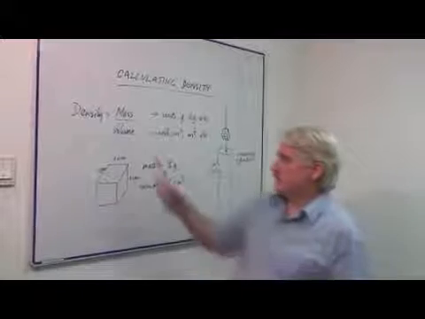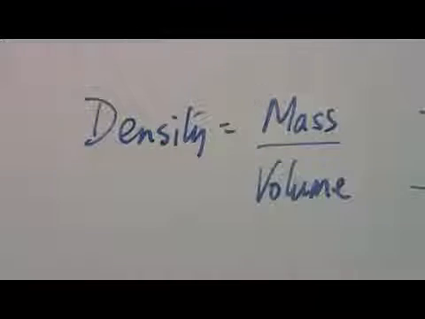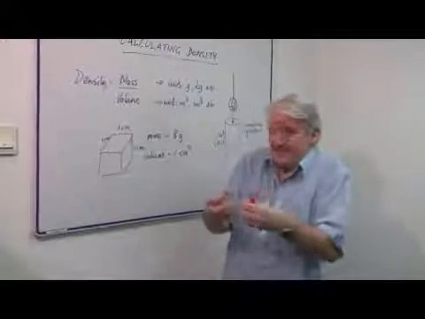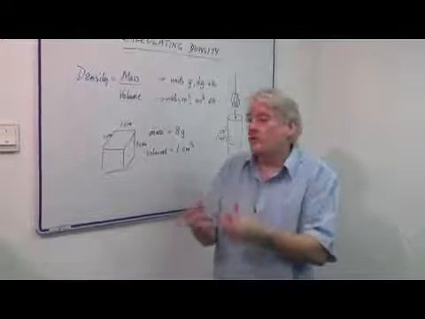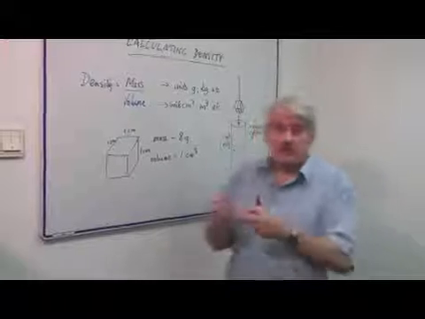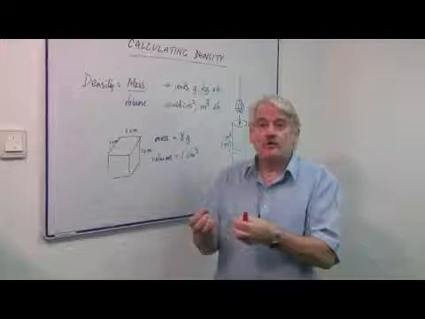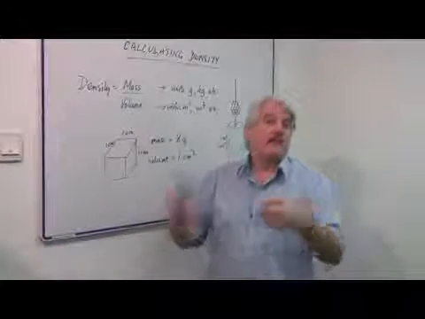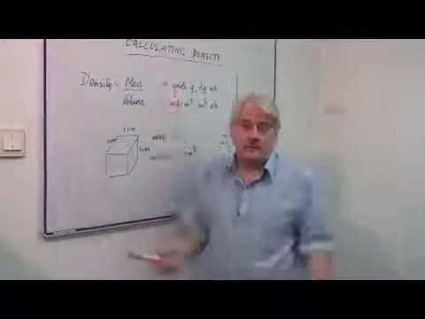So first of all, by definition, density is mass divided by volume. Density tells you how heavy the same amount of stuff is. You know that iron is much heavier than water and wood and things like that. And of course you say lead is very heavy. Well, lead is very dense. Of course, you can have a small amount of lead which is lighter than the same amount of feathers, a larger amount of feathers.